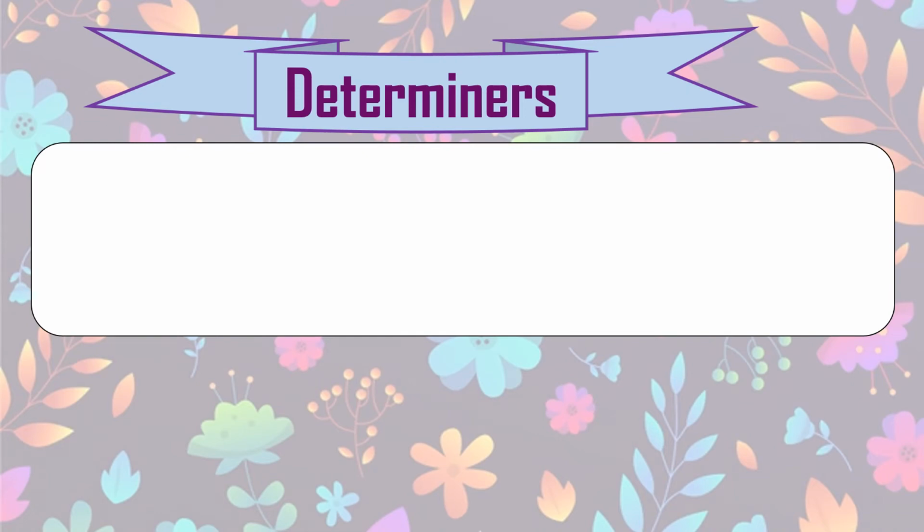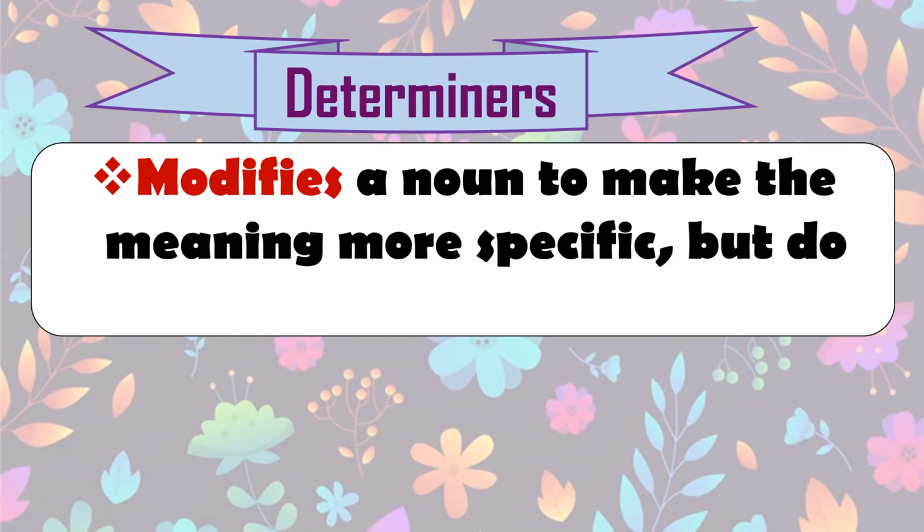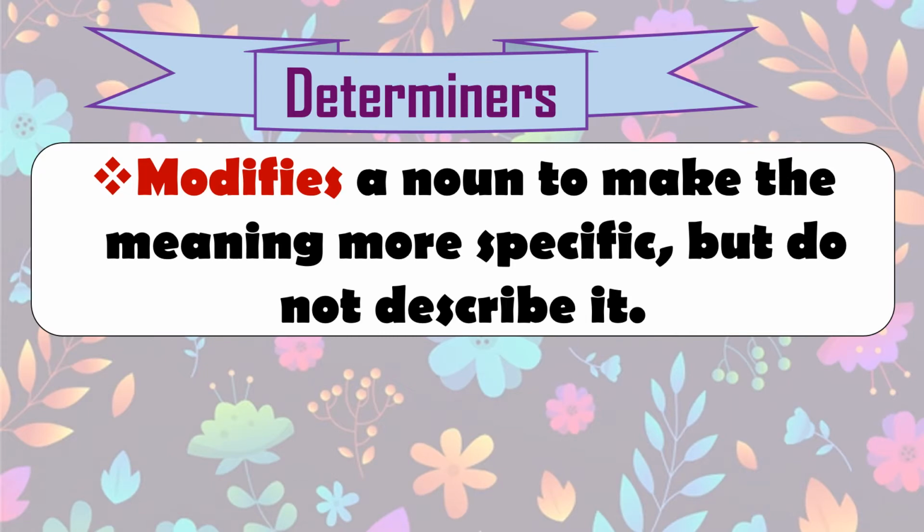So the first thing about them is, a determiner modifies a noun to make the meaning more specific but does not describe it. We know a describing word is known as an adjective, right? A lazy girl, a beautiful picture. So they tell us something more about that noun. But here it does not describe it, but it modifies the noun. How? We are going to see some examples so it will be clear to you.